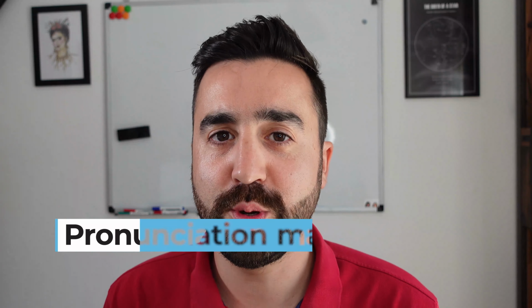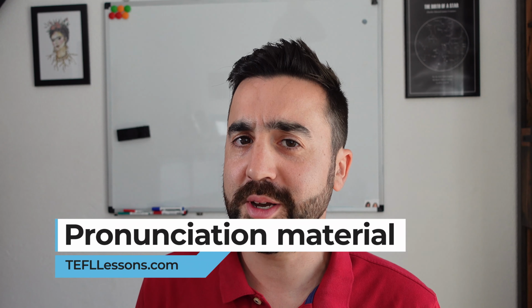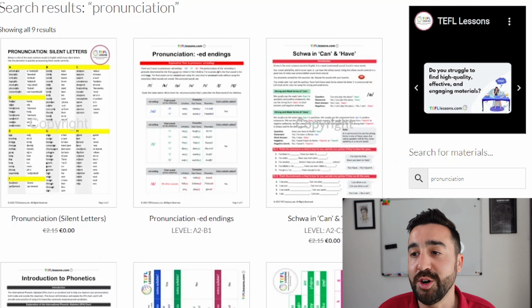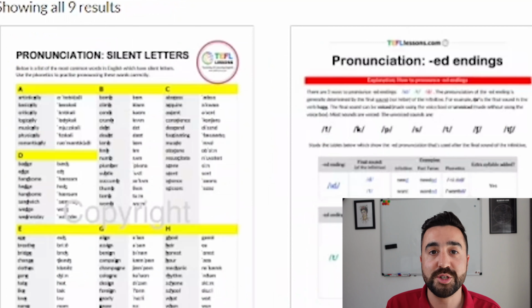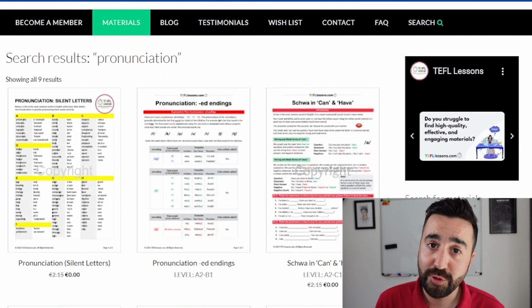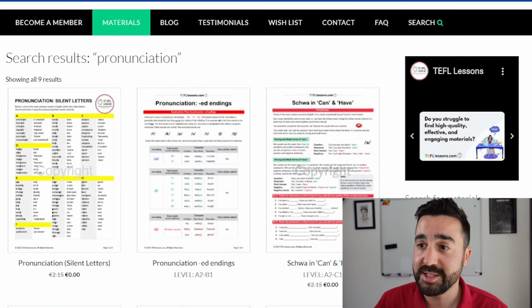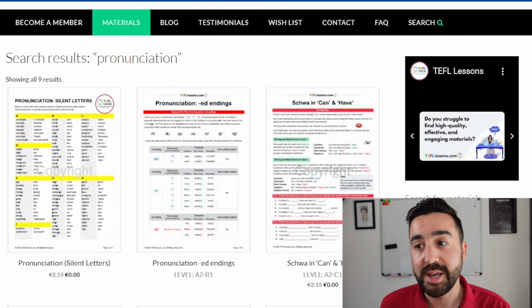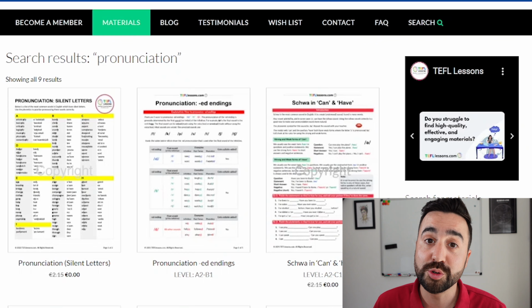This next area on this website is one that's often overlooked by teachers, which is pronunciation. Just by searching for the term pronunciation, we can see there's a lot of materials that practice key features of English pronunciation. So we're looking at, for example, silent letters, ED endings, which are a big problem for my students. Also looking at the schwa in really high frequency words in can and have. As we saw before with the vocabulary and grammar activities and the lessons, there's always a focus on this website on pronunciation, be it within the tasks themselves or in the teacher's notes.